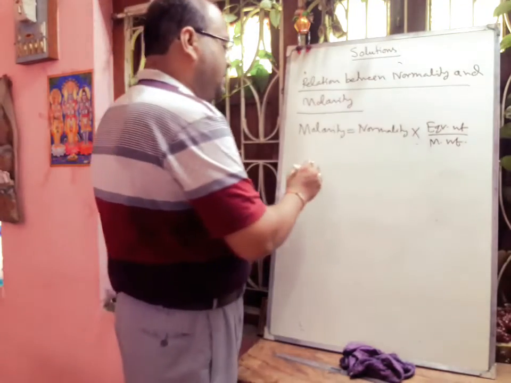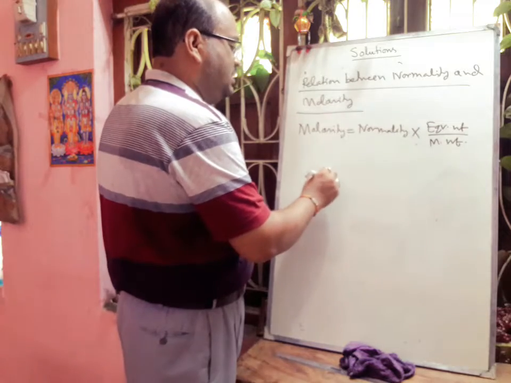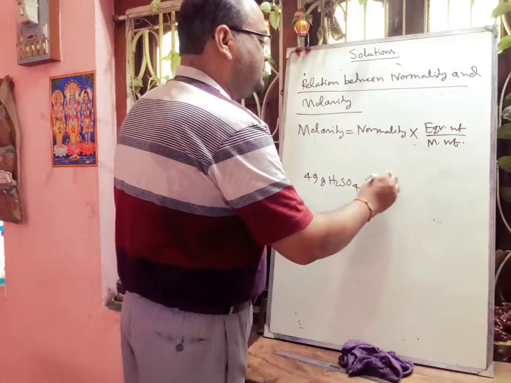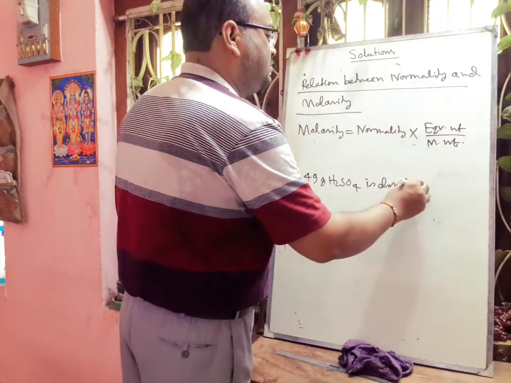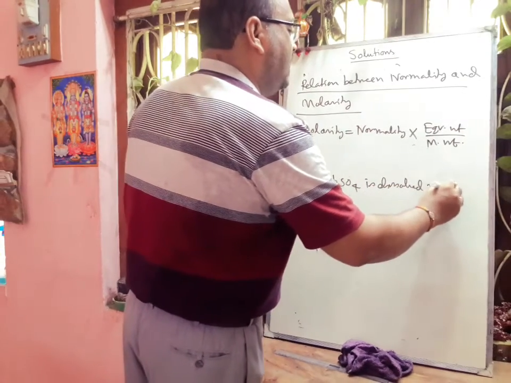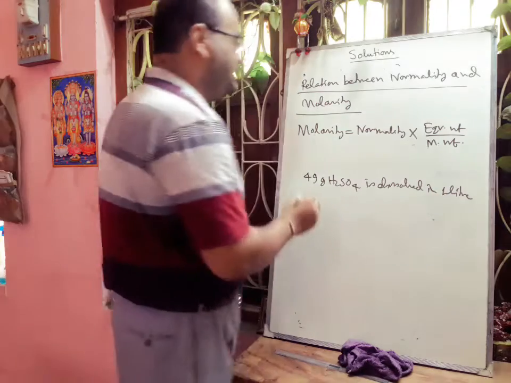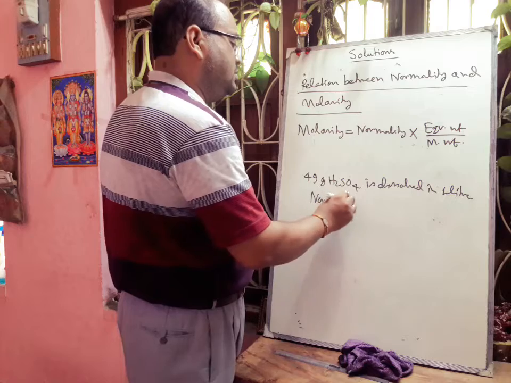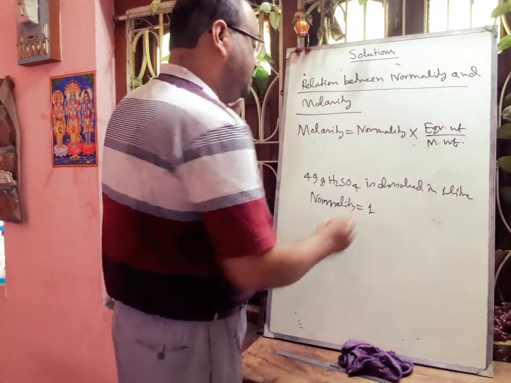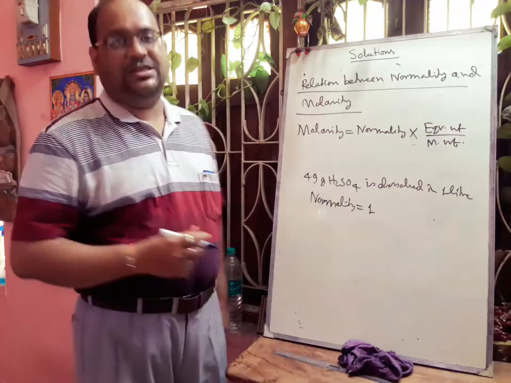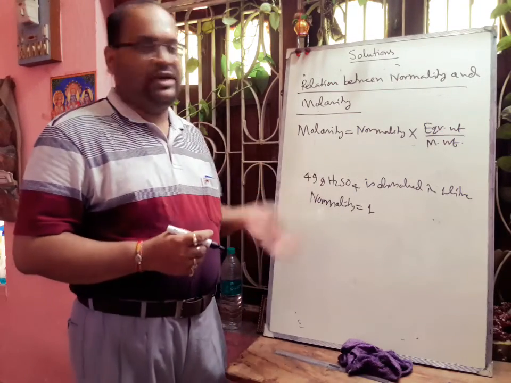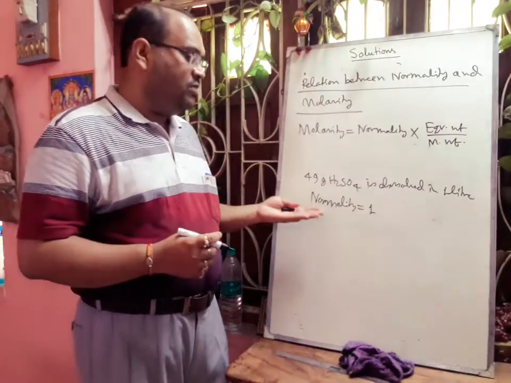Suppose in a solution 49 gram sulfuric acid is dissolved in 1 liter solution. That means its normality is equal to 1. So this is 1 normal solution. Now we have to convert this 1 normal solution to molarity. How much molarity is 1 normal H2SO4 equal to?